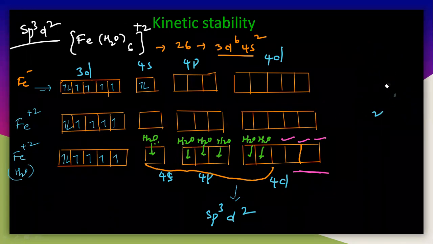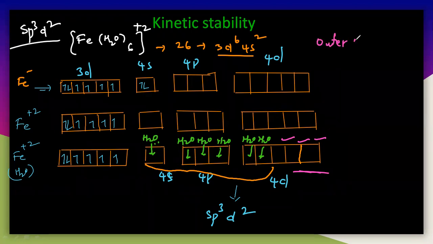So here I will write all those points, that it is an outer orbital complex. Because the hybridization is 4s, 4p and 4d. But in case of the inner orbital, that is 3d, 4s, 4p, the d comes in the earlier orbital. Here it comes in the outer orbital, that is outer orbital.